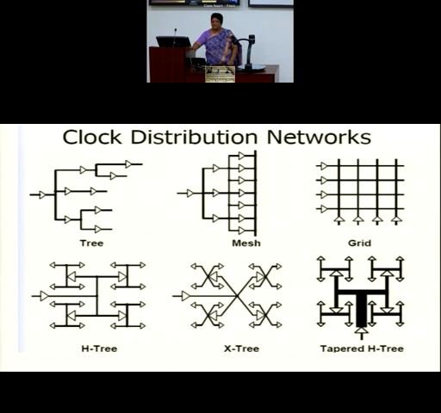I am not looking at R. I am looking only at the C. At every point, so we have a point here, a point here, a point here, and a point here, every point is having a kind of maximum switching. This is driving this point, this point, this point, this point, as well as this point, this point, this point, this point. So every driver is driving all the points.